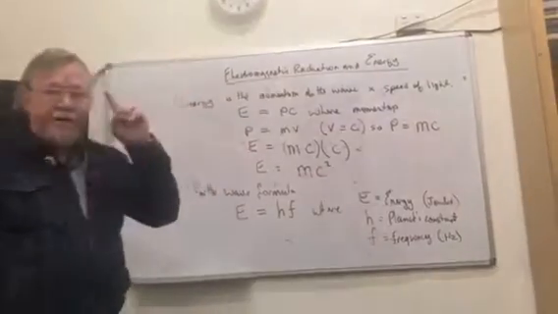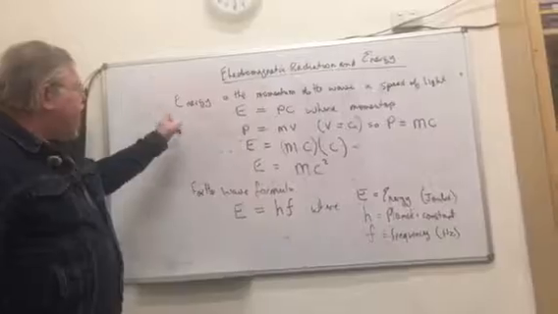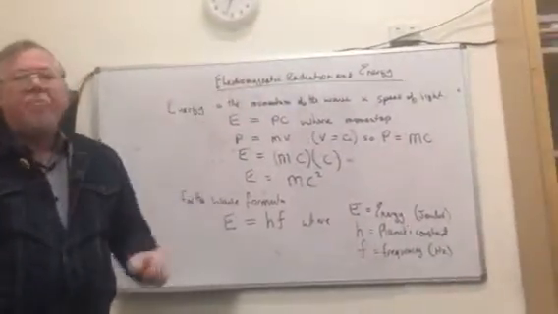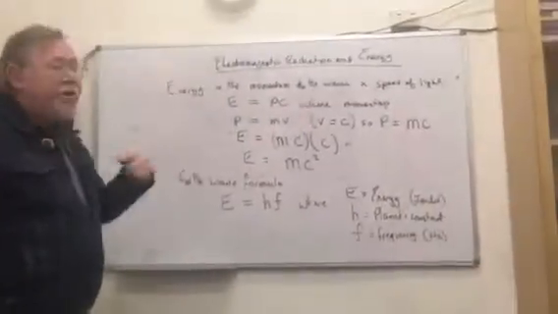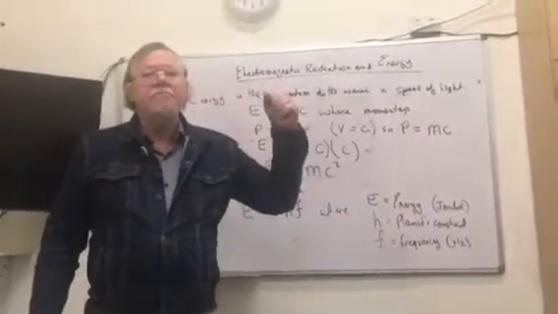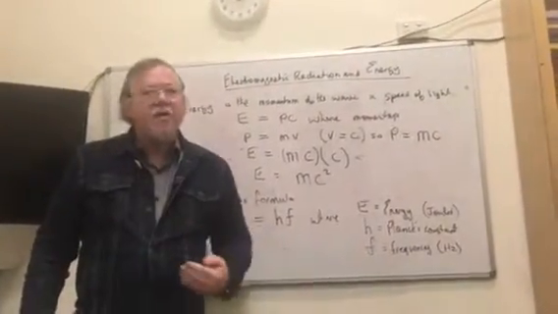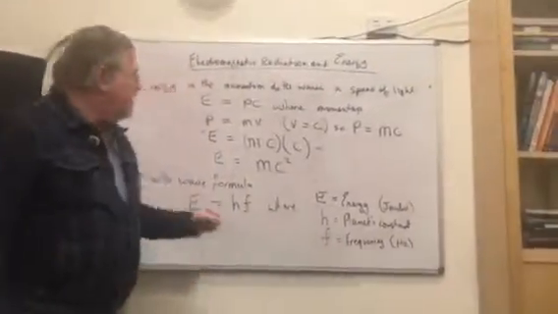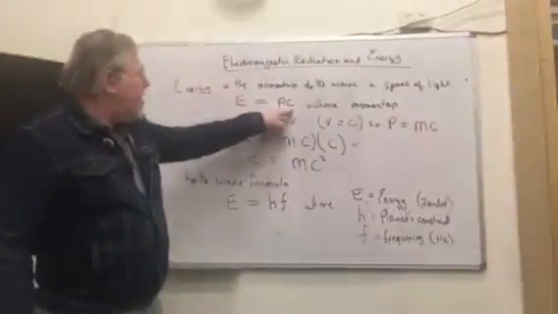So let's now talk about this energy, the electromagnetic radiation energy. Energy is the momentum of the wave multiplied by the speed of light. So how do we know this? We know this from multitudes of experiments. That's how we know this to be true. So energy is momentum times the speed of light.